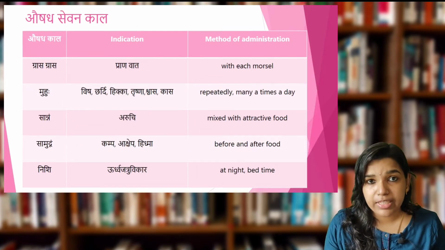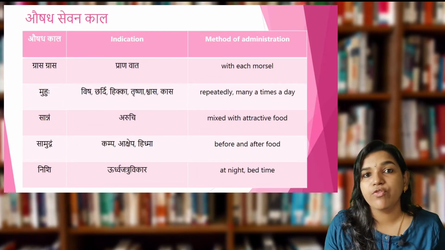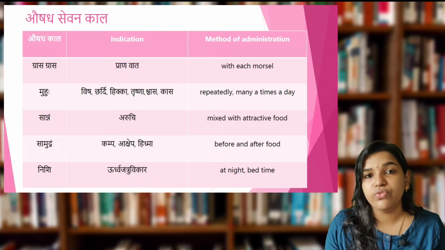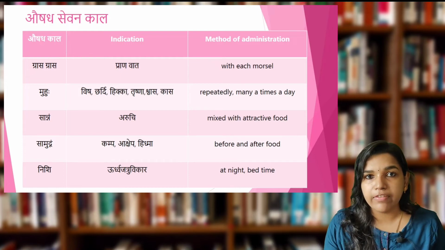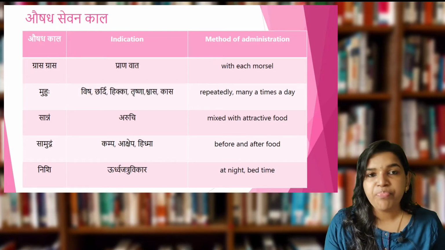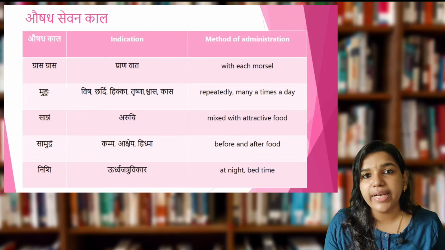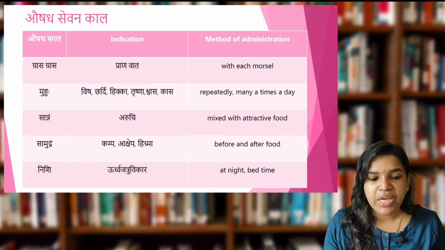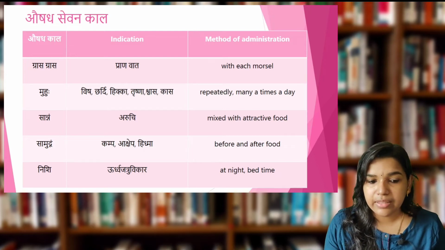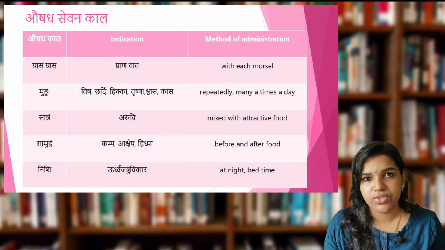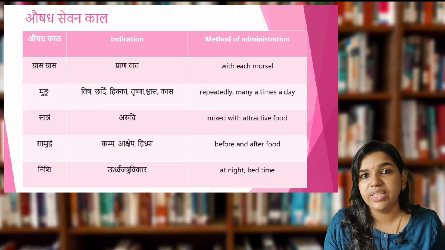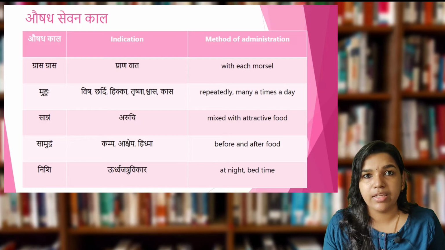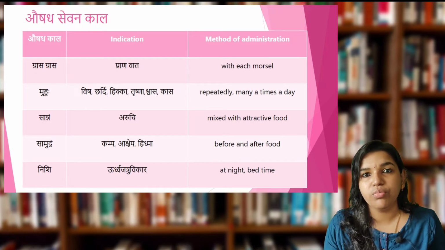Next is Pranavada again. For Pranavada we have to go for the Grasa, that is with each morsel, along with the food we have to give the medicine, that is Grasa. Then Muhurmuhu, that is frequently we have to administer the medicine, in conditions such as Visha, Chardi, Hikka, Trishna, Shwasa, Kasa, etc. So most of the times when a patient comes with the Shwasa or Kasa, we will be administering the medicine muhurmuhu.